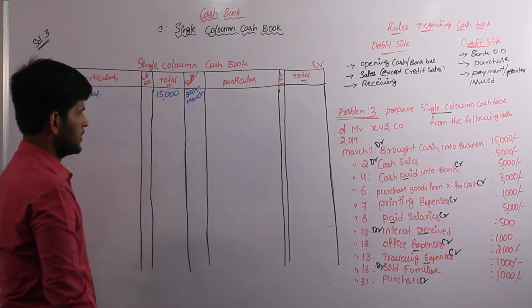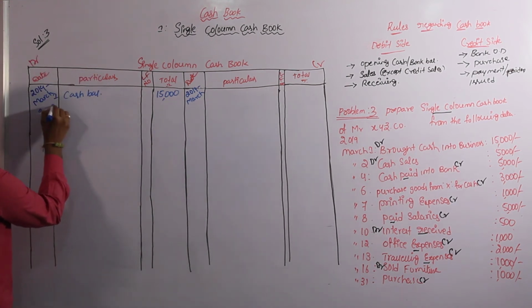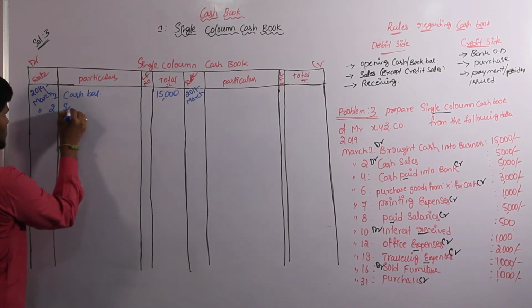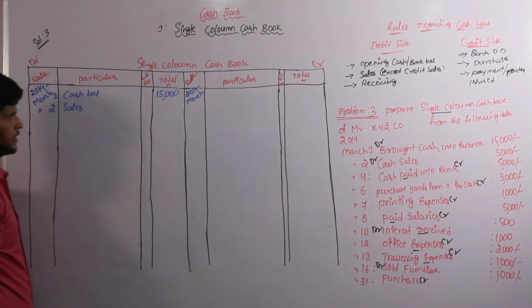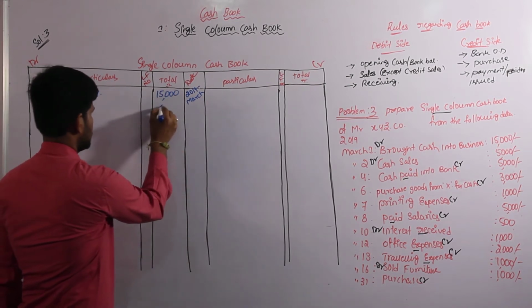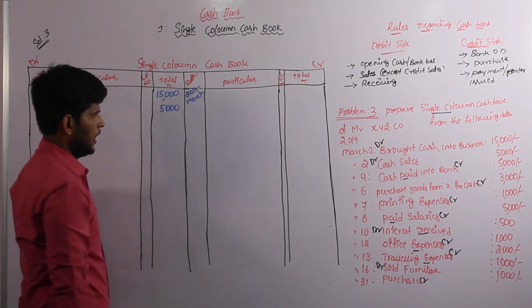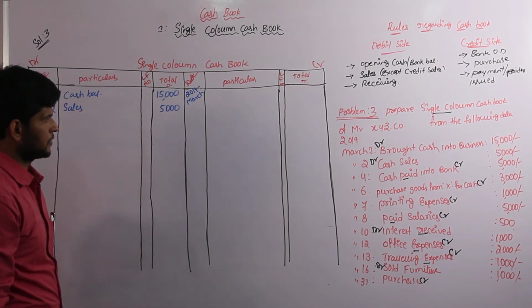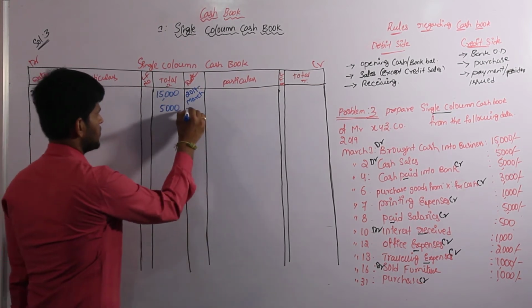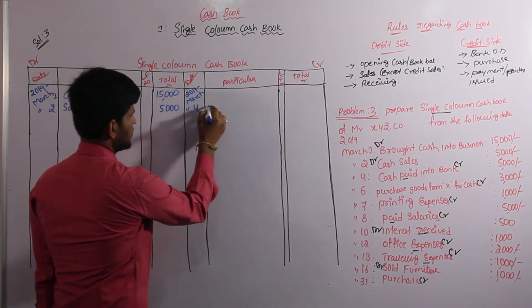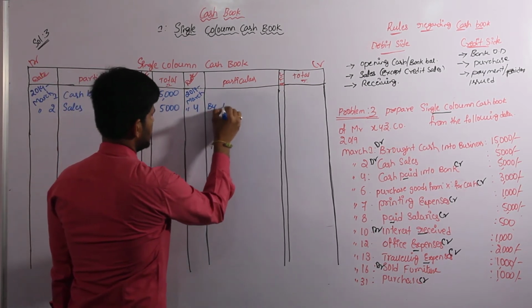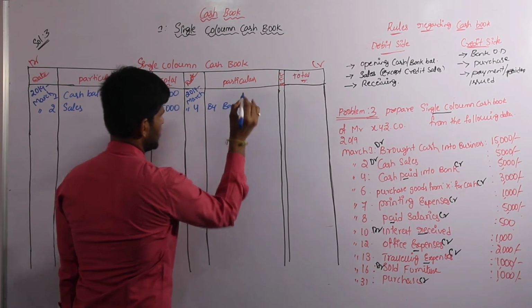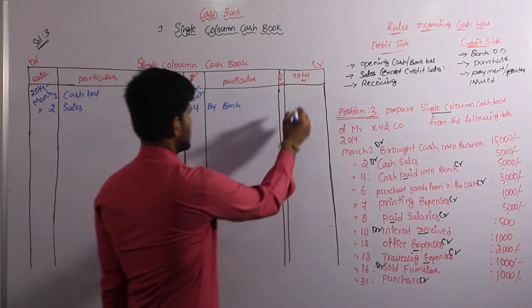And next one, cash sales, that is on the second, on the debit side. Sales value 5,000. And next, cash paid into bank, that is on March 4th, by bank, worth 5,000.